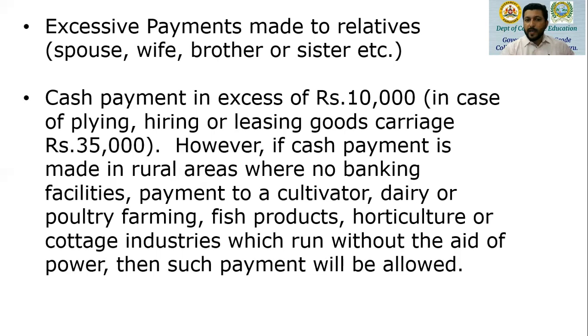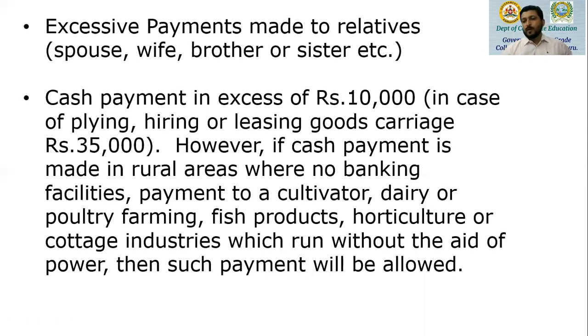Now, in case of plying, hiring or leasing of goods carriage, cash payment is allowed up to rupees 35,000. But as far as other businesses are concerned, cash payment in excess of 10,000 rupees cannot be claimed as deduction. But if cash payment is made in a rural area where there is no banking facility, or if the payment is made to an agriculturist, a cultivator, a person who is into dairy or poultry farming, say for fish products, horticulture or a cottage industry which runs without the aid of power, then such payment will be allowed.